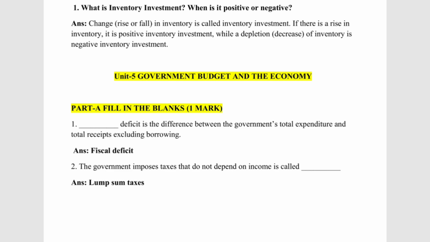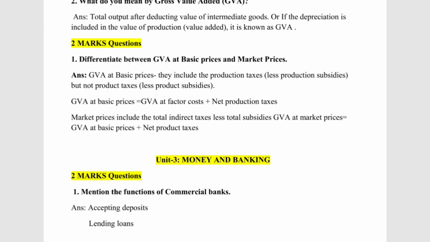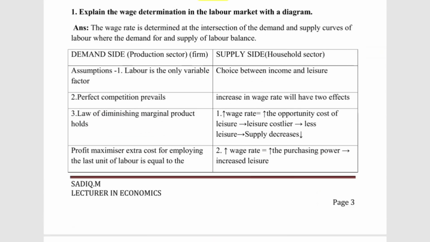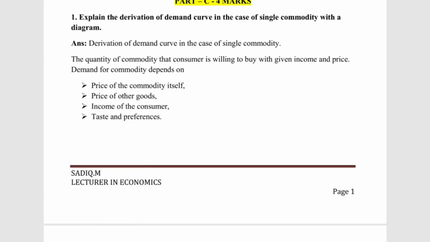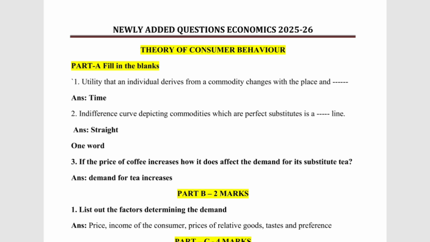So these 2 Part A fill-in-the-blank questions have been added in government budget and the economy. These questions are also very important because they may ask them in your second PUC annual examination paper. Students who are looking to score 80 out of 80 need to learn these questions, especially in Part A, because Part A is very important.